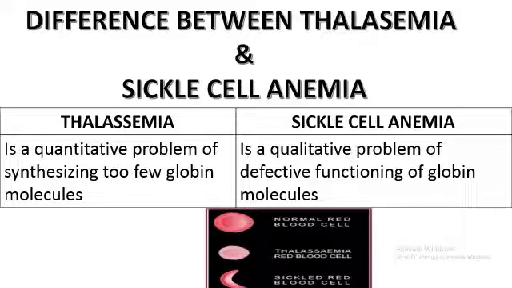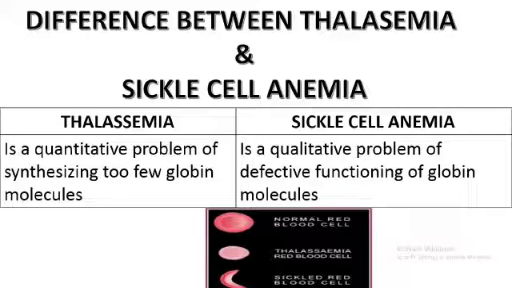So this is totally with regard to Mendelian disorders. With this, all the Mendelian disorders, starting from hemophilia, sickle cell anemia, then you have studied phenylketonuria, then color blindness, and this is the last one, thalassemia.